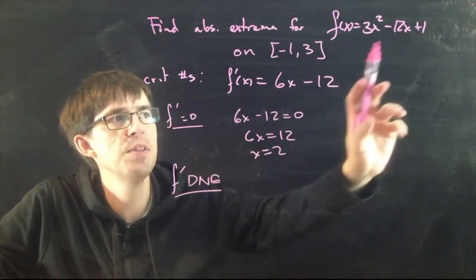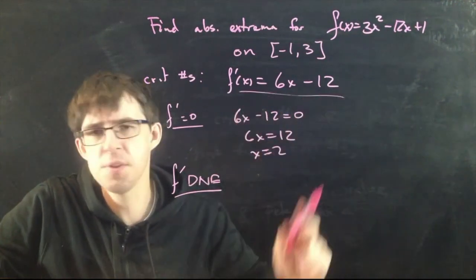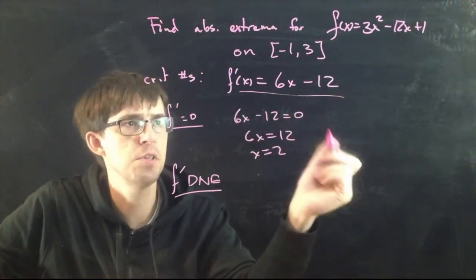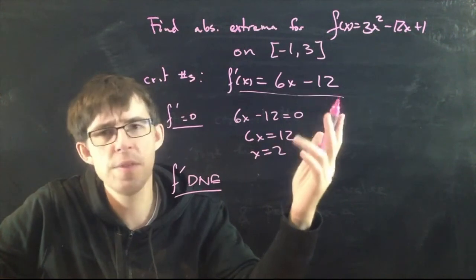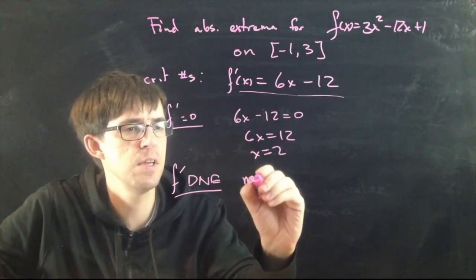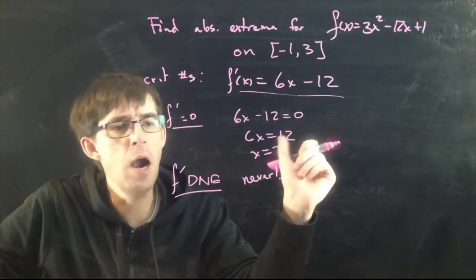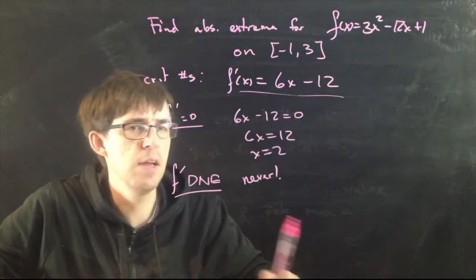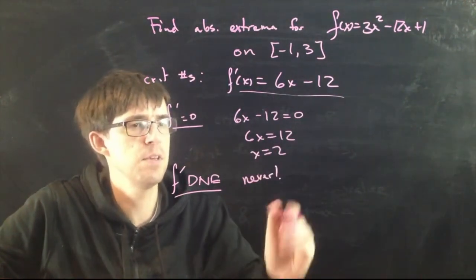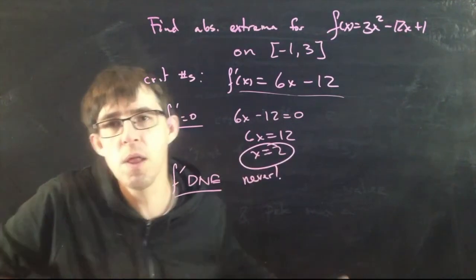And then we also need to think about when f prime does not exist. We're looking for 0 in the denominator or something in this formula, but there is no such place. There's no way that this could fail to exist. So I'm just going to say never. F prime always exists, so we don't have to consider that. We have only one critical number.